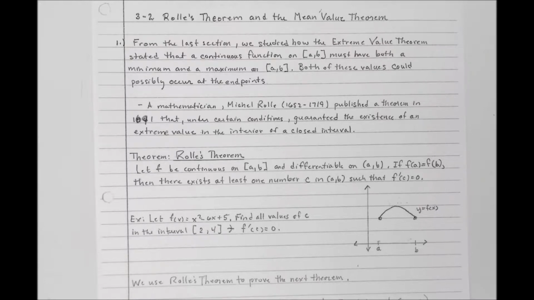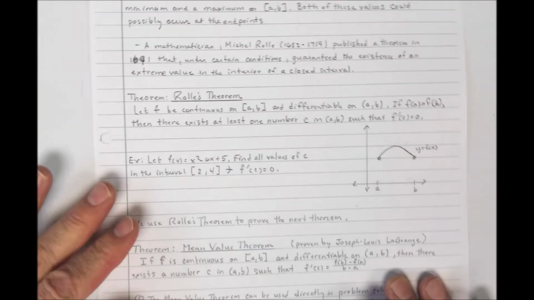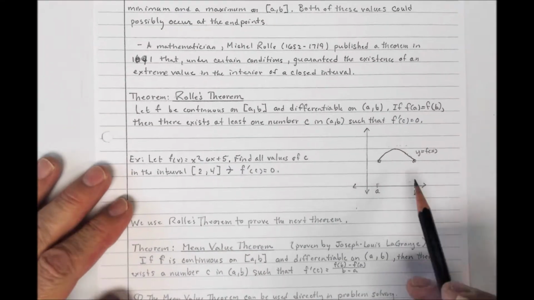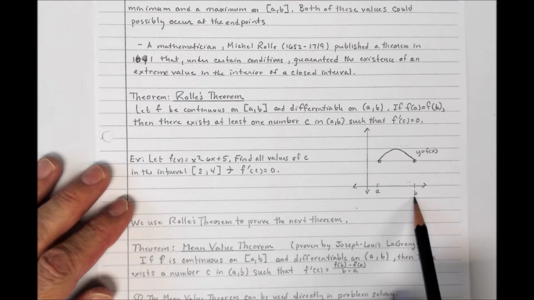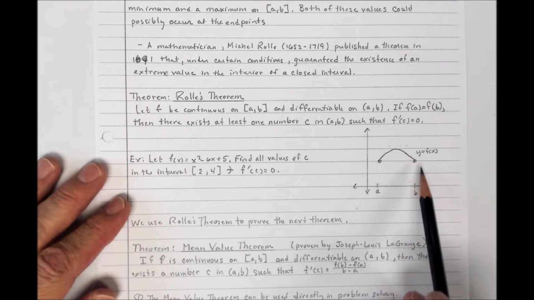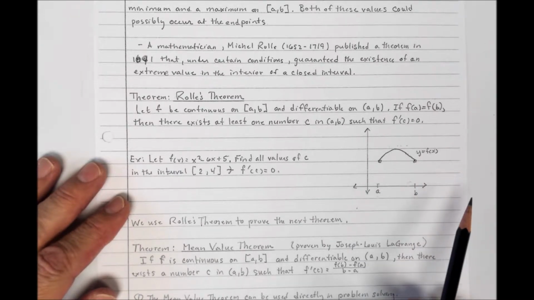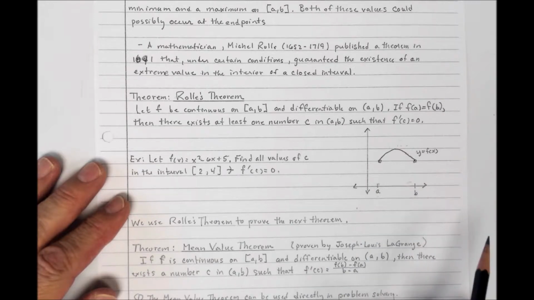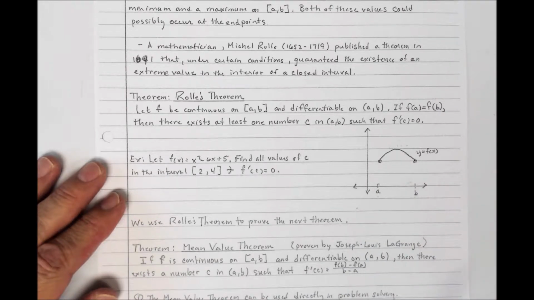Now I'm hoping that you can kind of see that with my diagram a little bit here. I have a continuous function on closed interval from A to B, and not only is this continuous, it's differentiable. As far as drawing, I could draw unique tangent lines at any point on this curve.